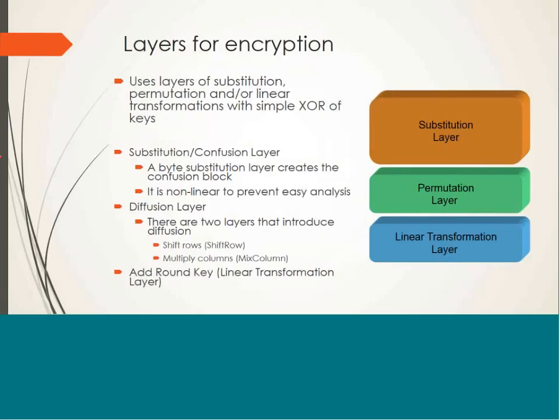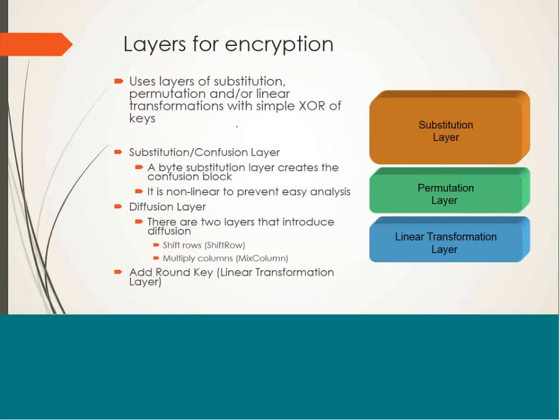So if we analyze the logic behind these 4 operations, we will realize that these operations can be categorized into layers of substitution, permutation, and linear transformation. As we have discussed initially, AES is based on a product system which is actually consisting of multiple stages of substitution and transposition. So is the case here, that we have seen that it performs mainly 4 operations. So how can these operations be shown as substitution and permutation layers? So let's see over here.